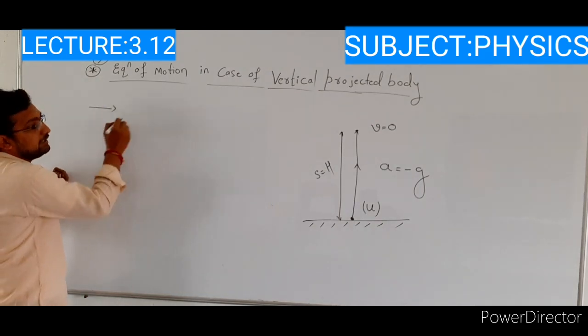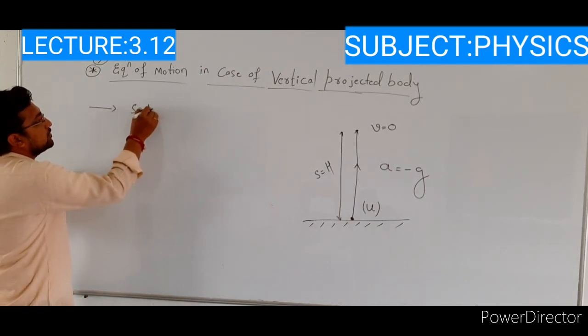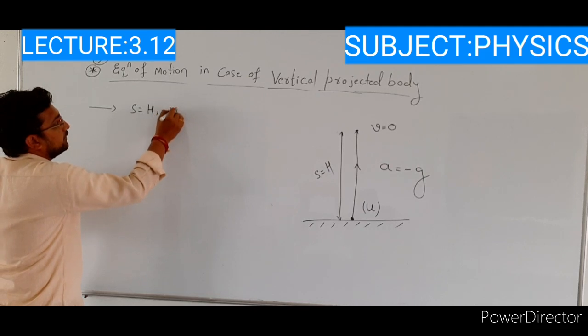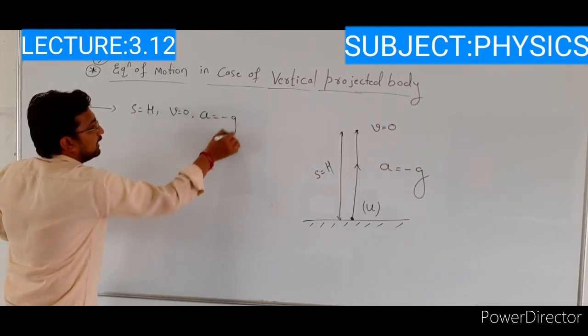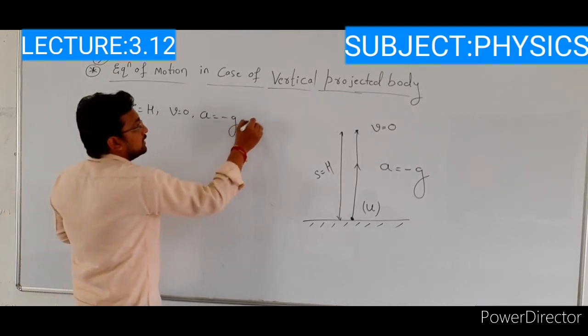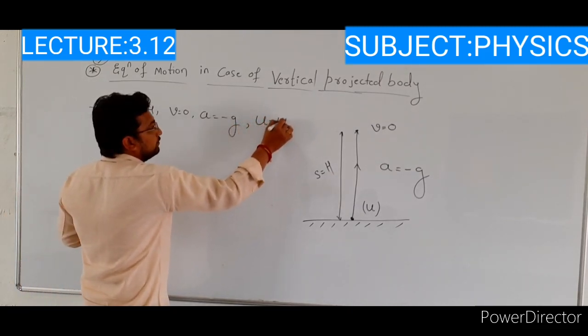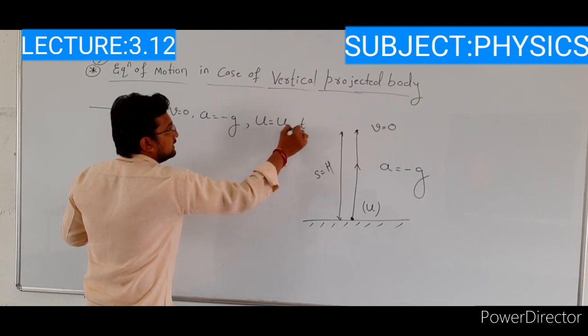First, write the conditions here: s is equal to h, then the final velocity of the object is 0, next the acceleration is equal to minus g, next the initial velocity of the body is u, right? The time as it is, that is t.